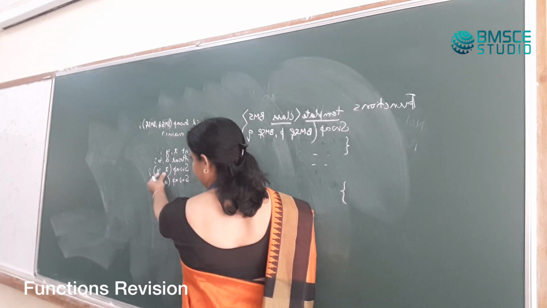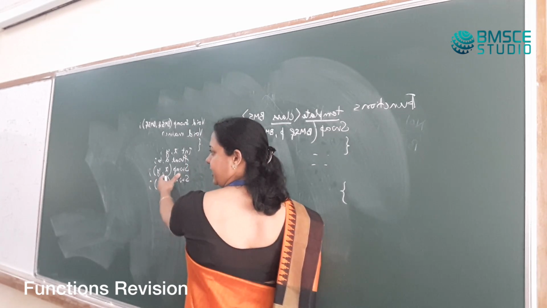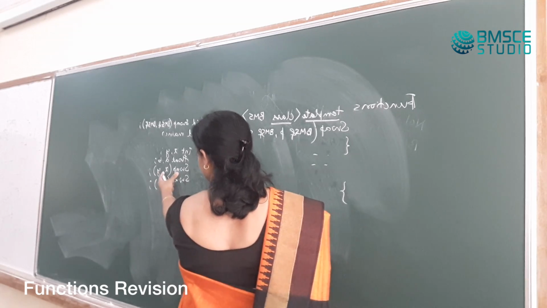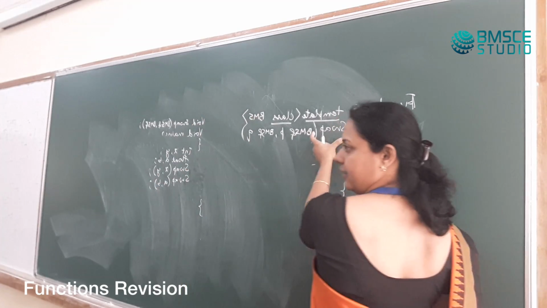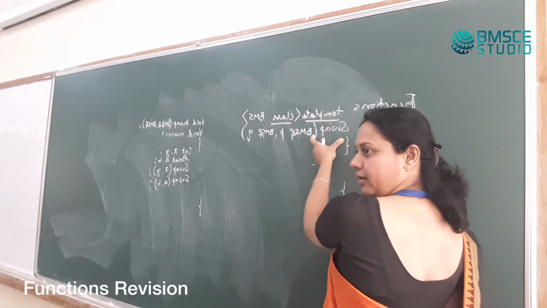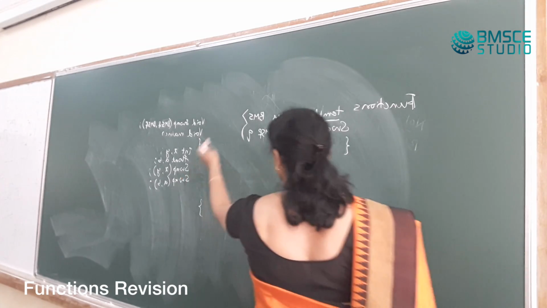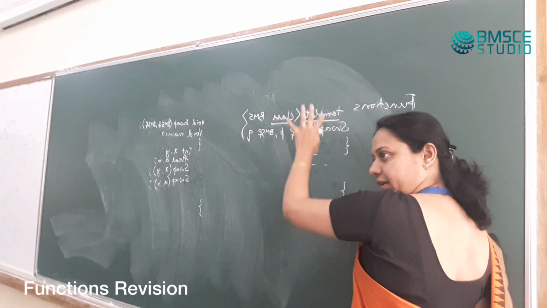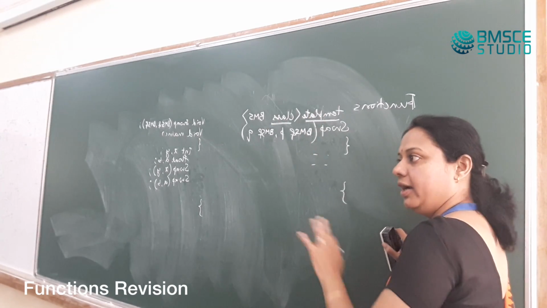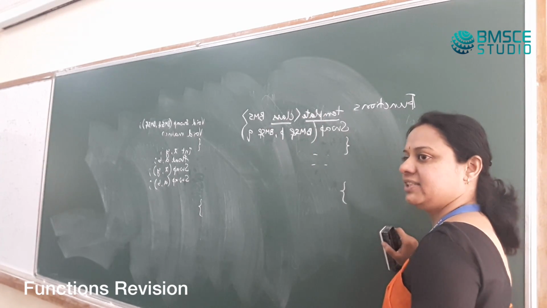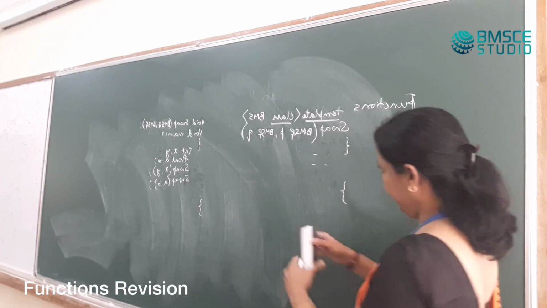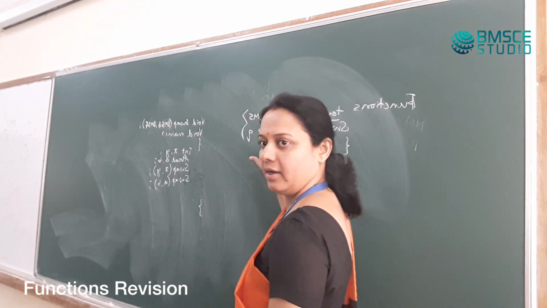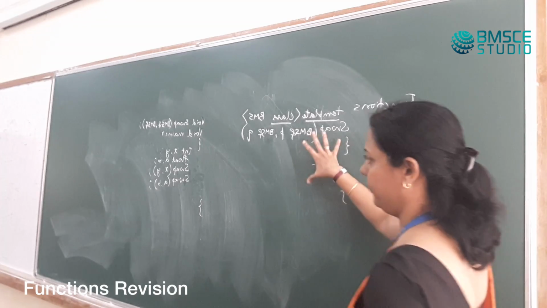When this line gets executed, there is a jump to this line. Program execution will come to this line. In place of BMS that I have written, while compiling the program, what will BMS be substituted with? Int and int. And then everything will happen.